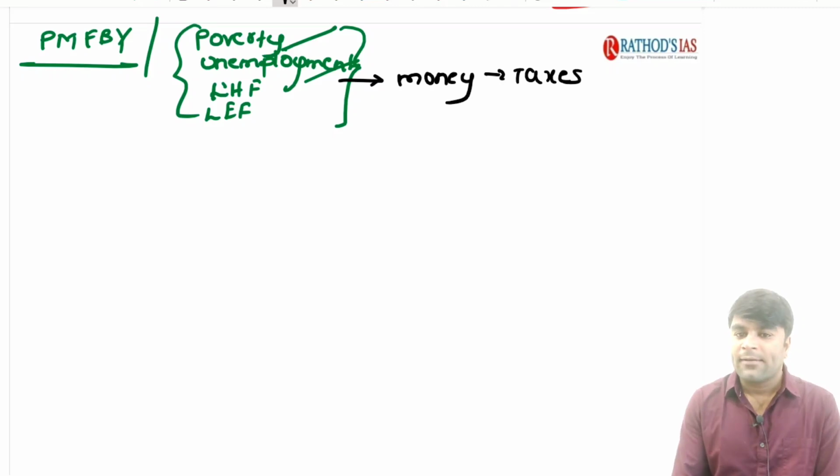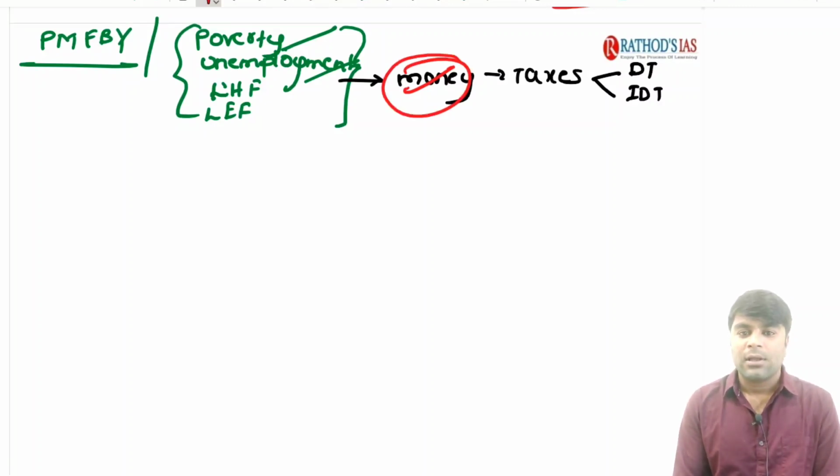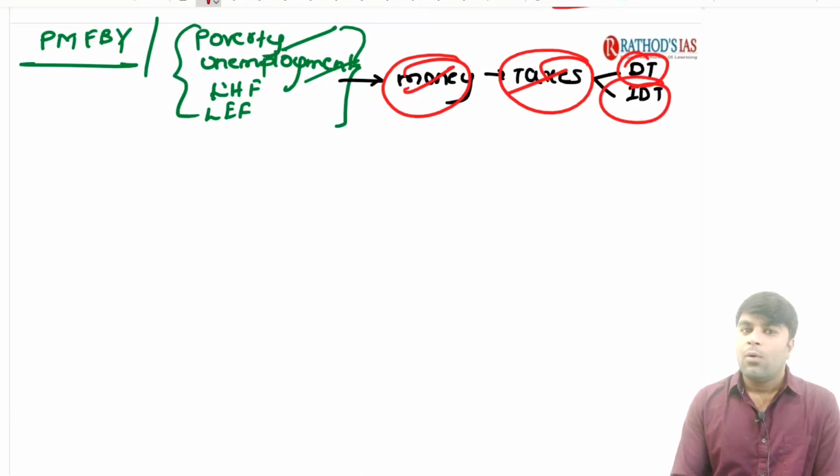When we talk about taxes, what are the different types of taxes we have? We have direct taxes and indirect taxes. Right? So, in order to solve these problems, the government needs money. The Nehruvian government needed money. Now, money comes to the government through taxes. Now, what about the taxes? We have different direct taxes and indirect taxes. Now, who should pay these taxes to the government? The people should pay the taxes to the government.